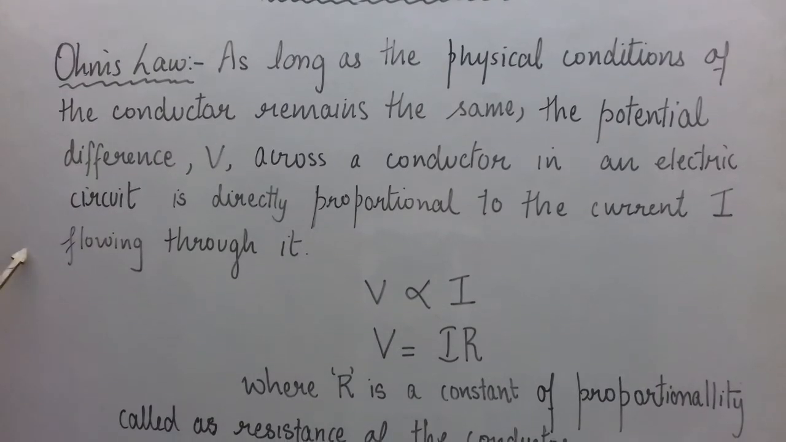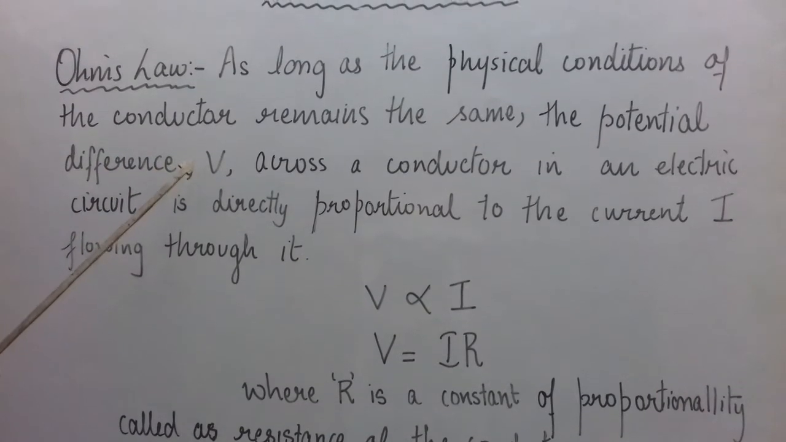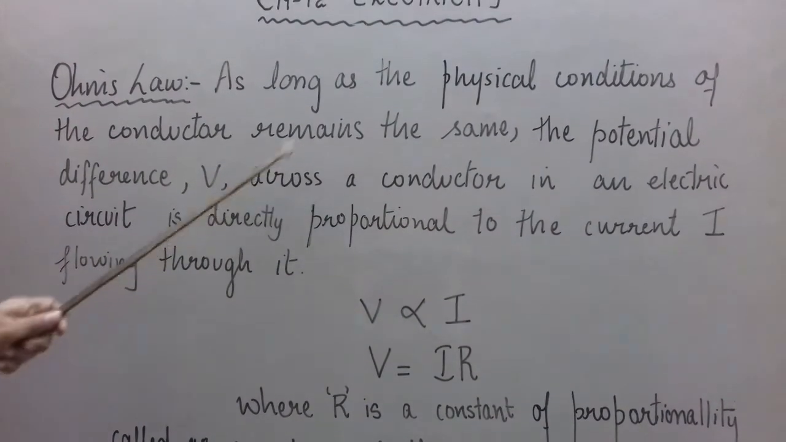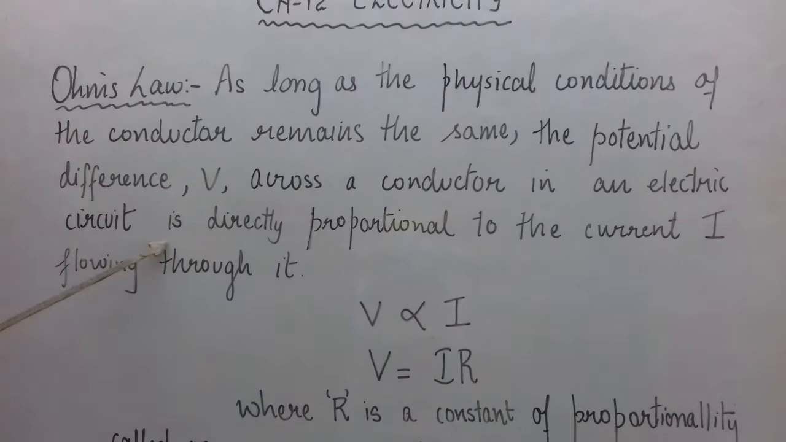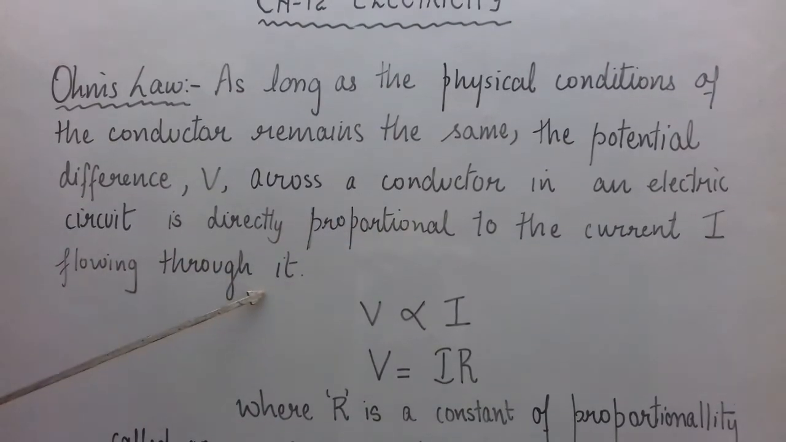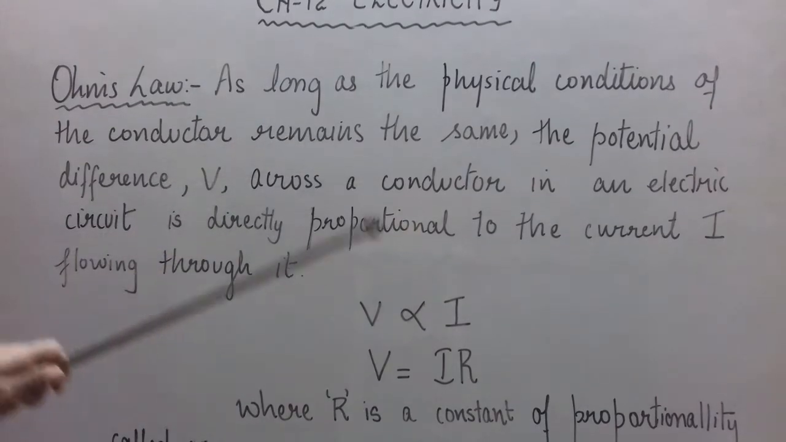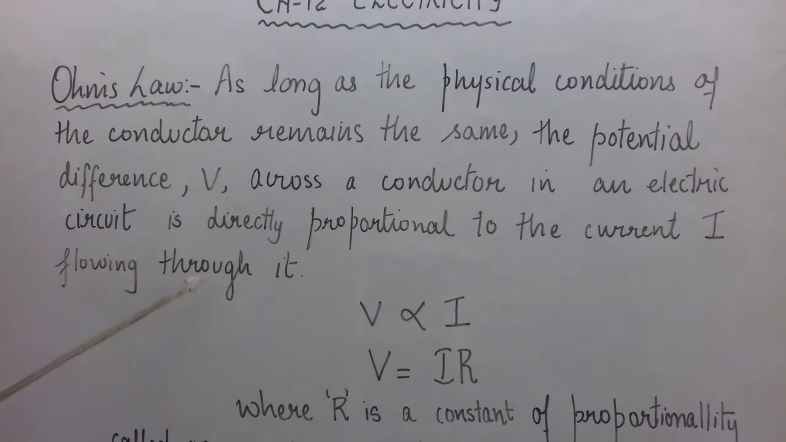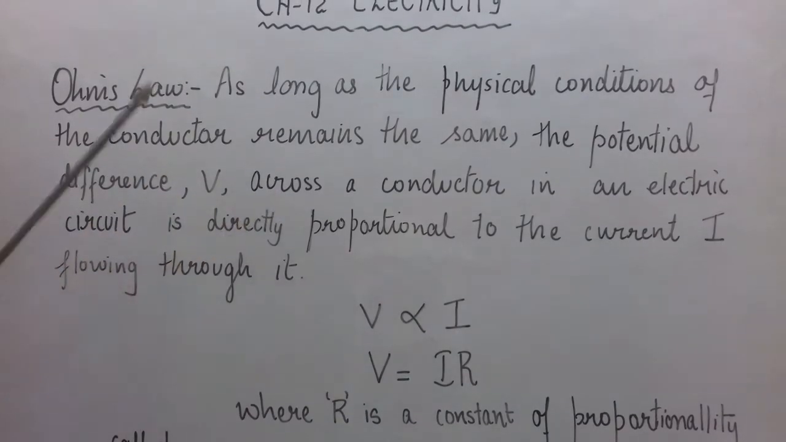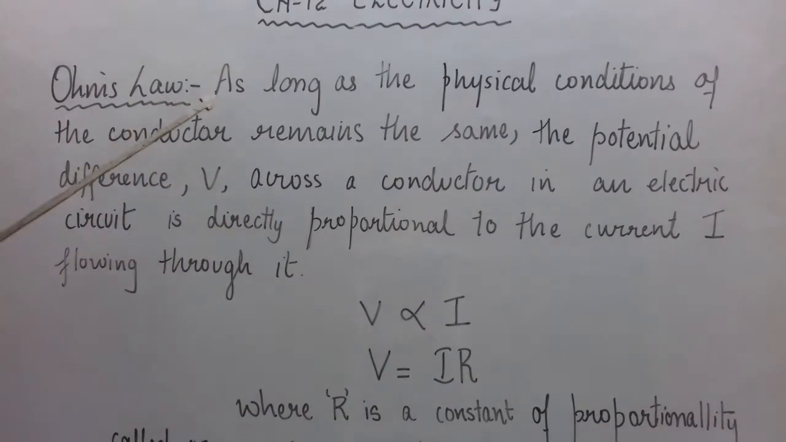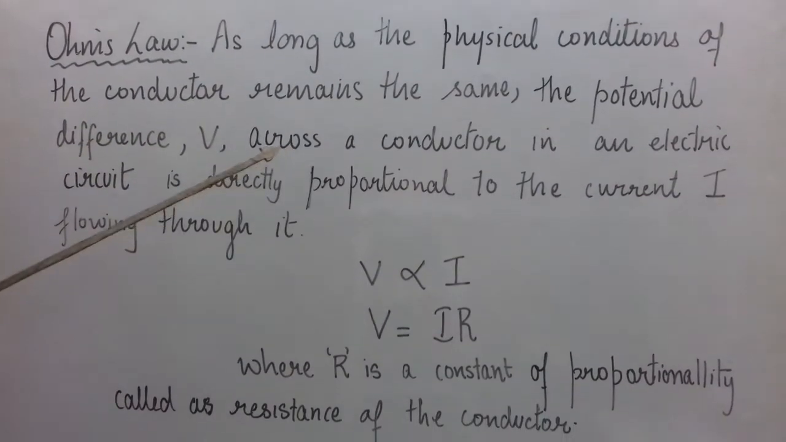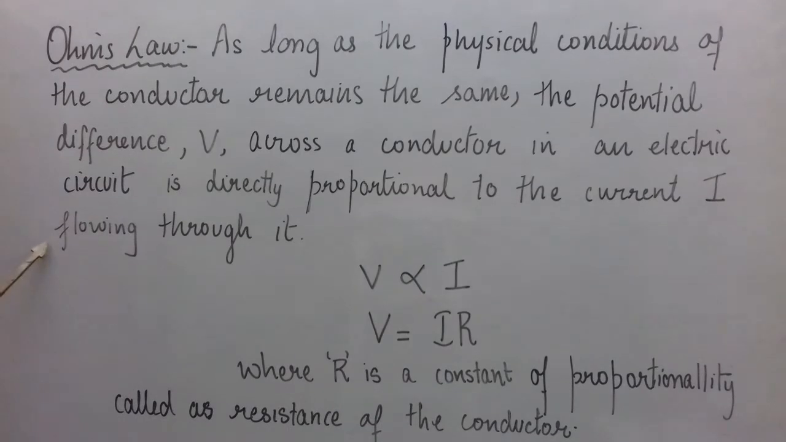What is the condition? We know that potential difference V across a conductor in an electric circuit is directly proportional to the current I flowing through it. Or we can say the reverse also, that current I flowing through any conductor is directly proportional to the potential difference across it. But this is true as long as the physical conditions of the conductor remain the same. So I'll repeat the statement, listen to it properly.